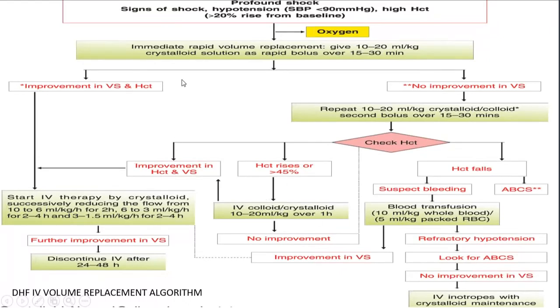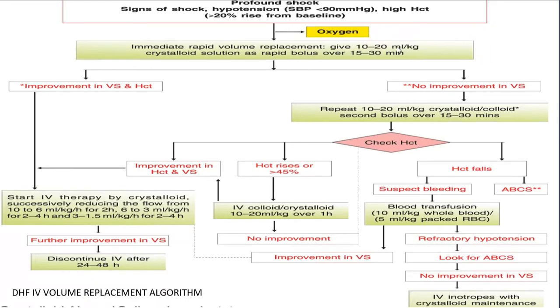Here you can see the signs. Immediate rapid volume replacement is given at 10 to 20 ml per kg if there is an improvement of the hematocrit of more than 20% from the baseline, and the systolic blood pressure is less than 90. That is, the shock is not compensated yet. So here, the same thing, you will be starting with the fluids and watching the improvement as it goes on. And if the hematocrit keeps on rising, then you will still be maintaining the fluids and checking the hematocrit. And if there is suspected bleeding, you will be doing a blood transfusion, and for refractory hypotension, look for the inotropes and start. So the treatment is mostly the same. It's just the amount of fluid you will be giving.